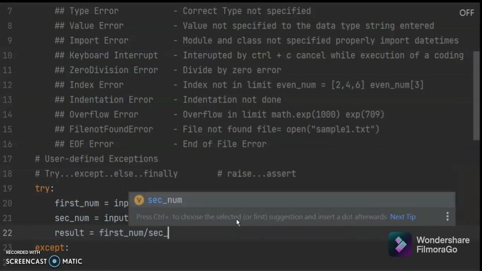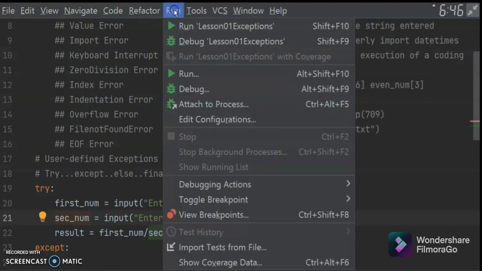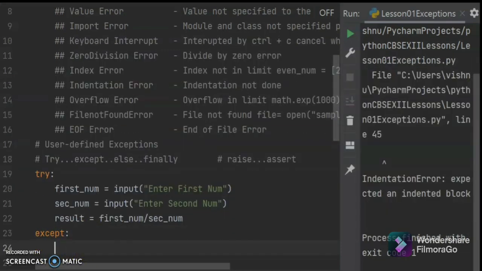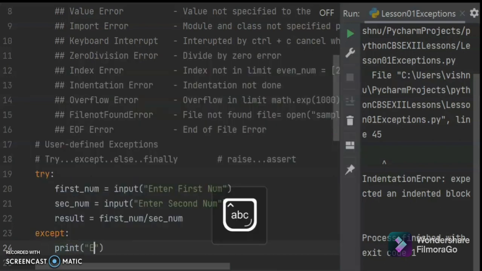Here you see, by default Python gets the string value. So we got the first number, the second number, and we are dividing without checking. Let us run this program like this and see. We will be getting an indentation error. So here, in the exception, this is an indentation error. Except, print, some error occurred.